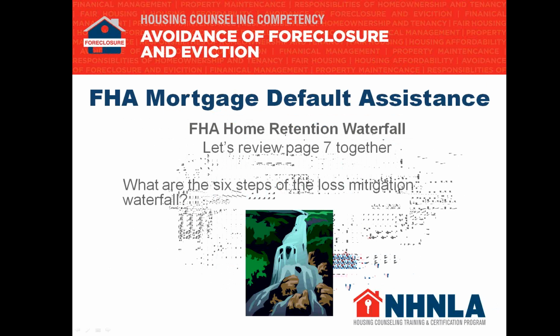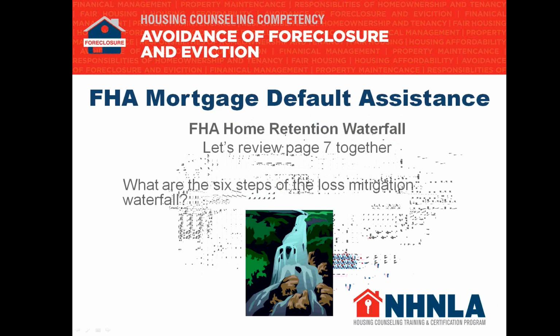Surplus income is at least the greater of $300 or greater than 15% of the net income. If the answer is no, then we're going to look at FHA HAMP and skip to step 6. If the answer is yes, then we're going to go on to step 4. Step 4 says 85% of surplus income is sufficient to cure the arrears within 6 months. Then if the answer is yes, then we look at a formal forbearance, which is basically repayment for 3 to 6 months. If the answer is no, then we may need a loan modification.